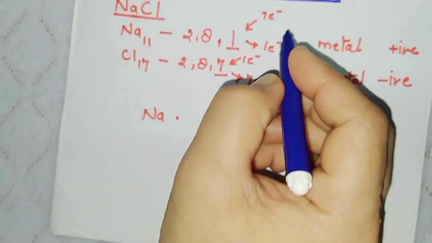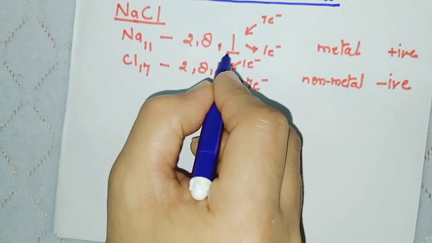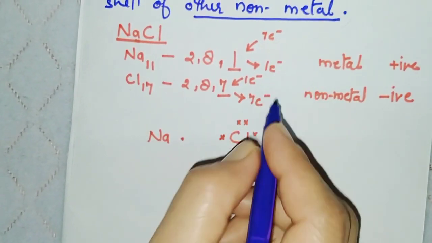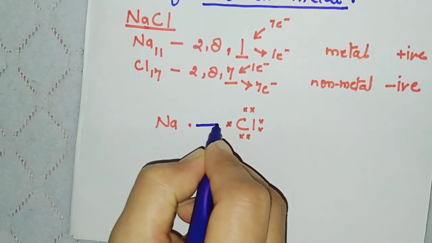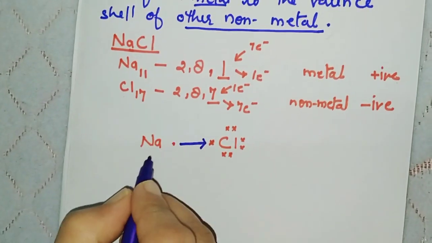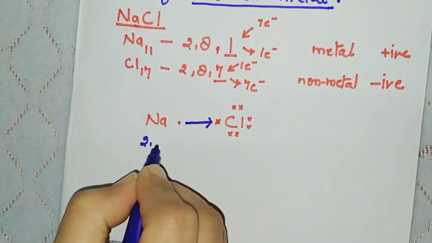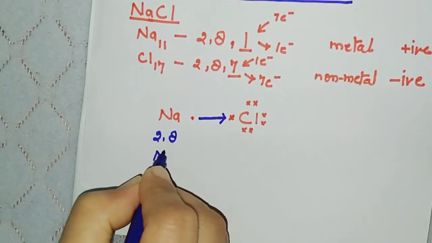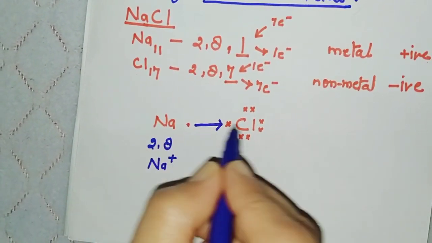See, already I have told you that this 1 electron will be donated. So this electron will be completely transferred from sodium to chlorine. So now after giving this electron, it will become 2, 8 and become Na plus.